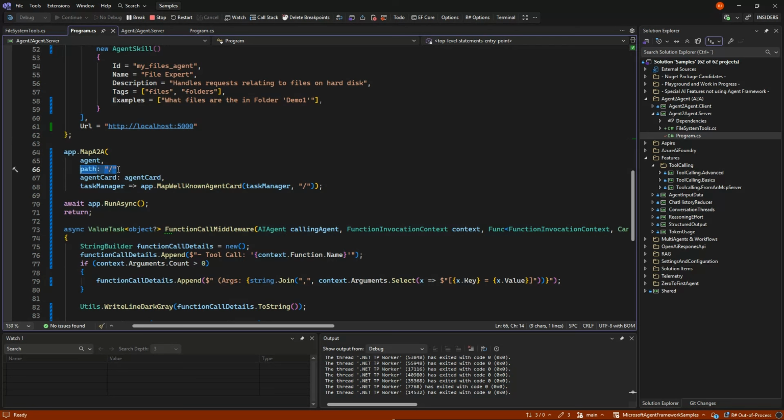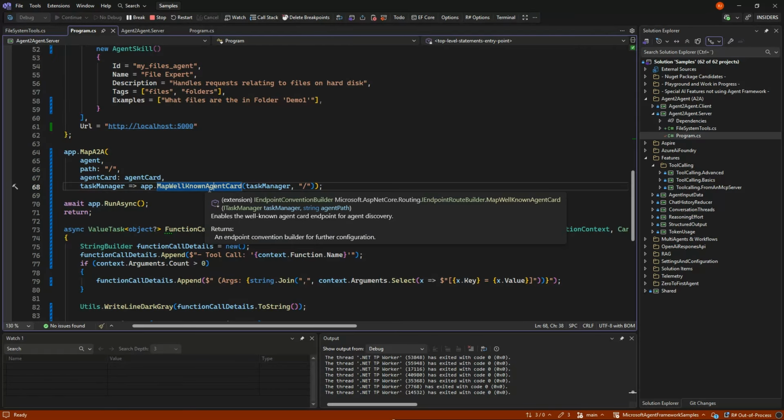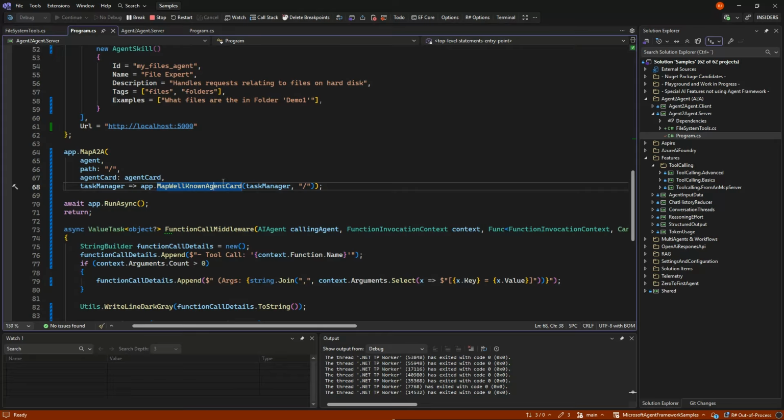Here's the path we are exposing it on, meaning just the root. Here is the agent card. And here's the well-known agent card path, so it knows this information when it needs to work. And then we're just running, meaning we're starting the little mini web server in our console app here.